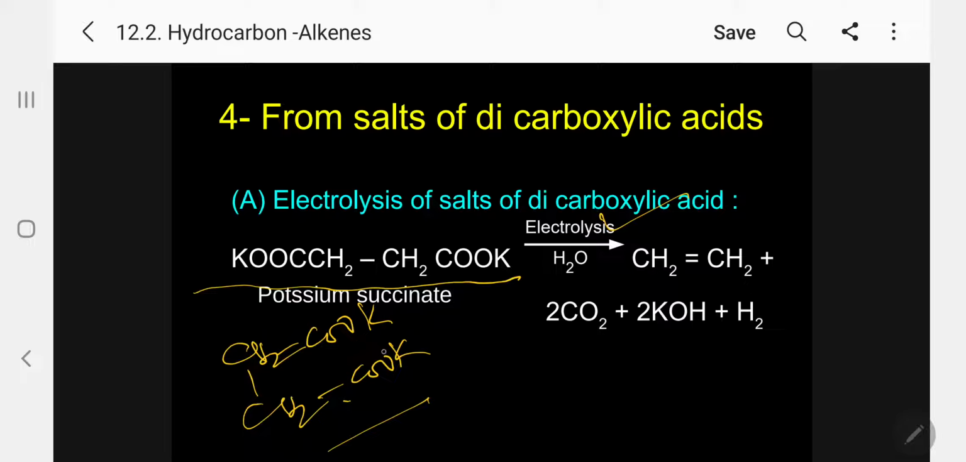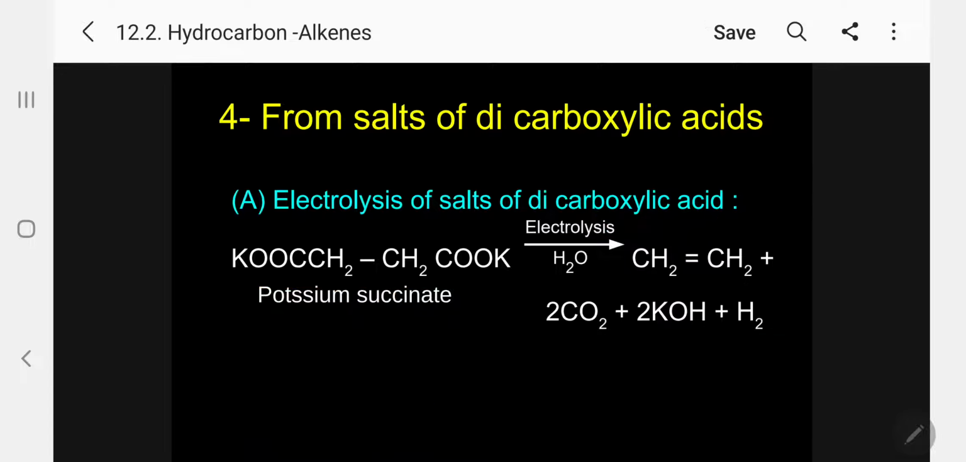Here it ionizes in the form of the ion and K plus, ion and K plus. Negative will go to the positive electrode, positive will go to the negative electrode. When this negative ion reaches the positive electrode, it eliminates carbon dioxide, forming ethylene. So ethylene will be produced at the positive electrode along with carbon dioxide, potassium hydroxide and water.